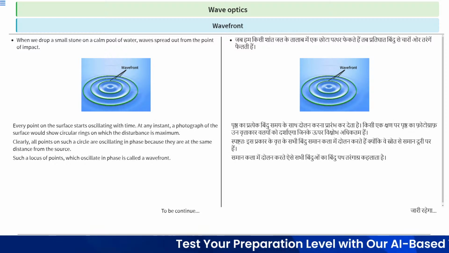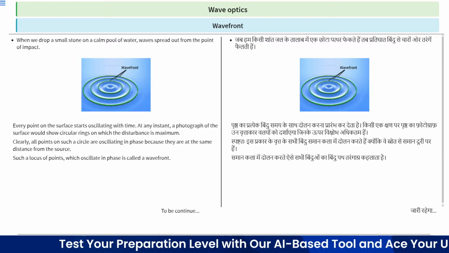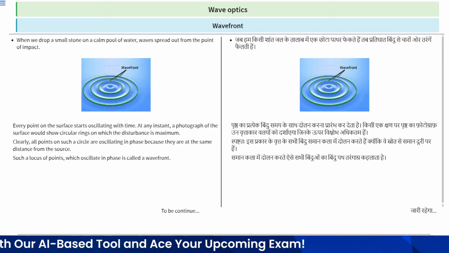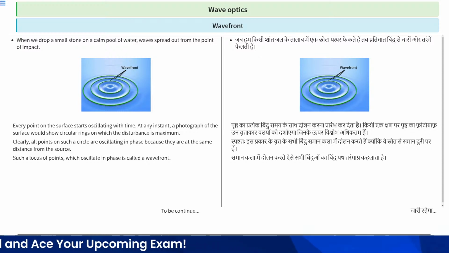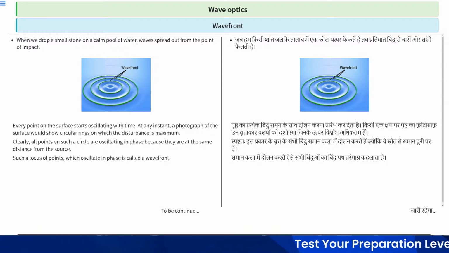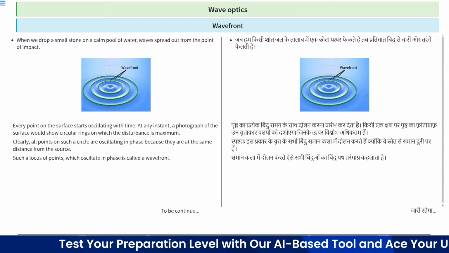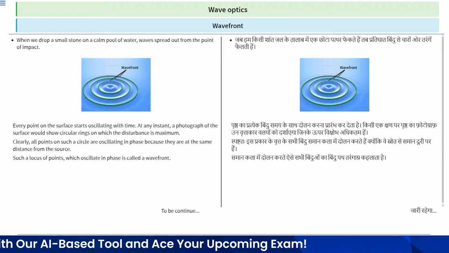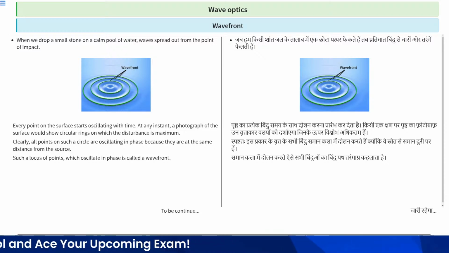Every point on the surface starts oscillating with time. At any instant, a photograph of the surface would show circular rings on which the disturbance is maximum, as shown in this figure.